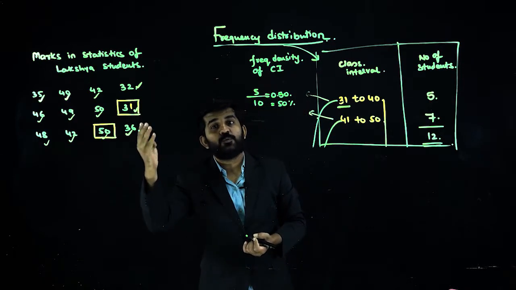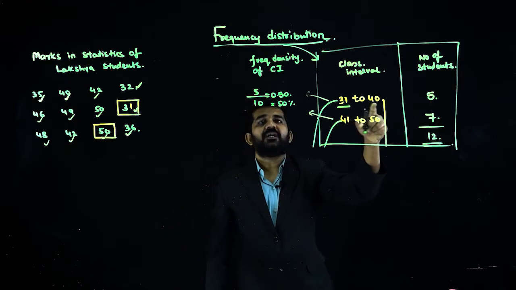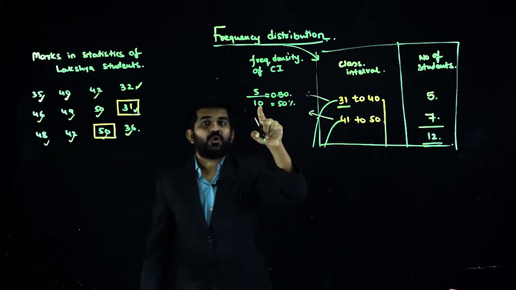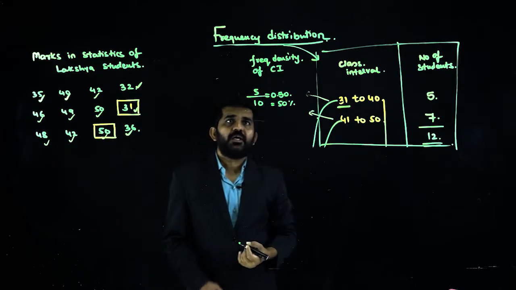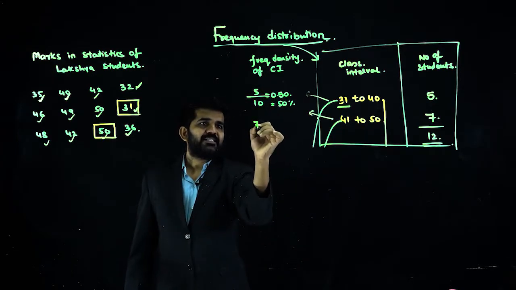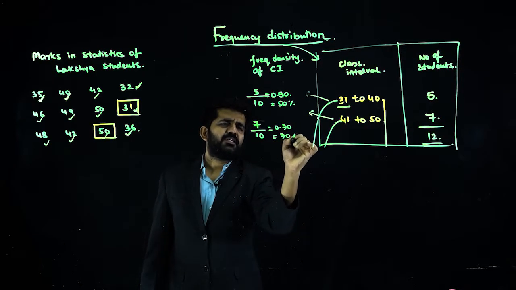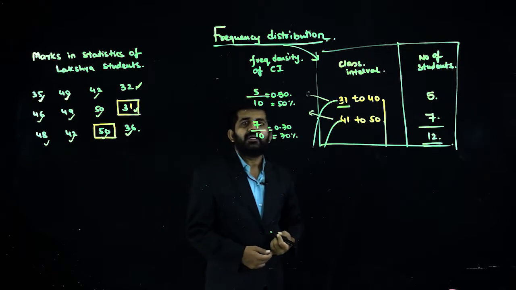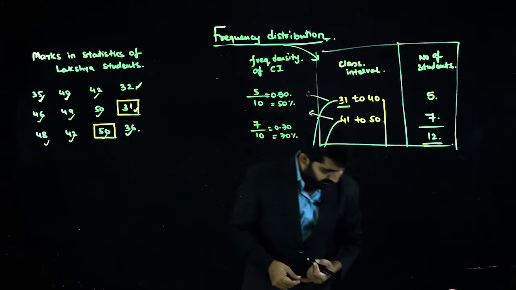How many students are there as compared to this particular class length? Class length is 10, number of students are only 5, so it is only 50%. Here it will be 7 divided by 10, which is 0.70, nothing but 70%. This is how frequency density of class interval is found out.